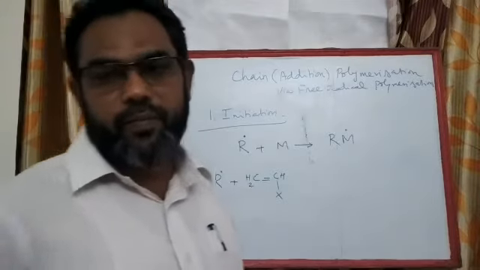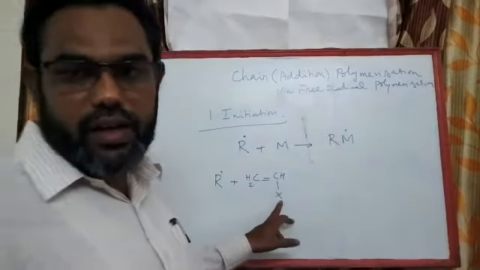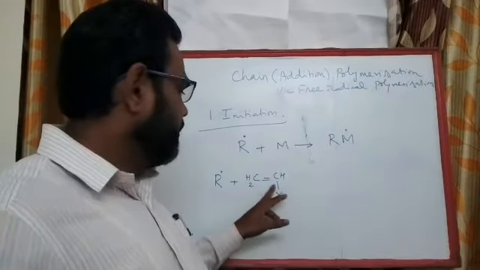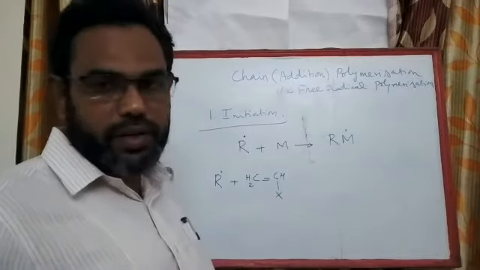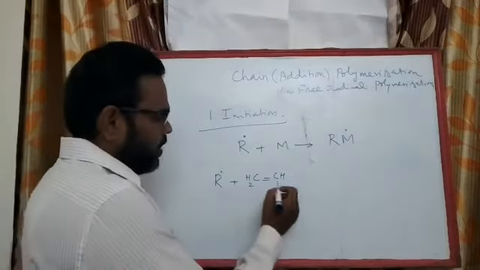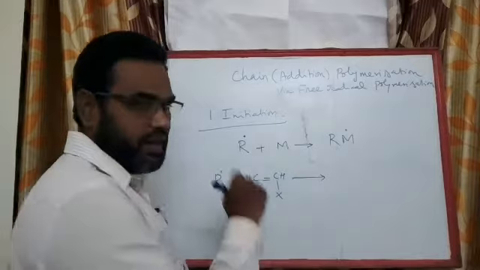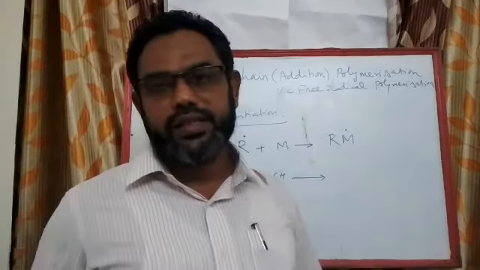A vinyl monomer. Okay. So X stands for a halogen, okay, or chlorine. If it is chlorine, it is called vinyl chloride. If it is bromine, it can be vinyl bromide. So I take up one monomeric unit. The monomeric unit reacts with the free radical. Okay. So let us understand how this reaction takes place.